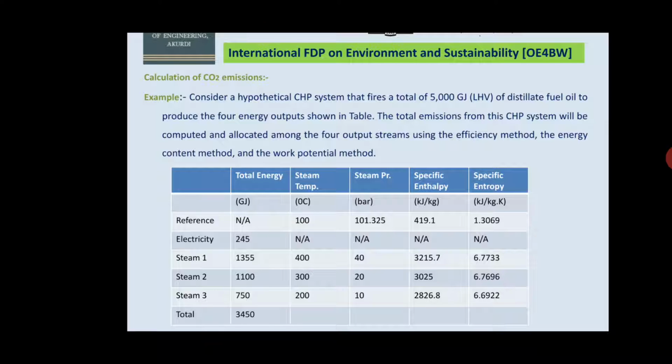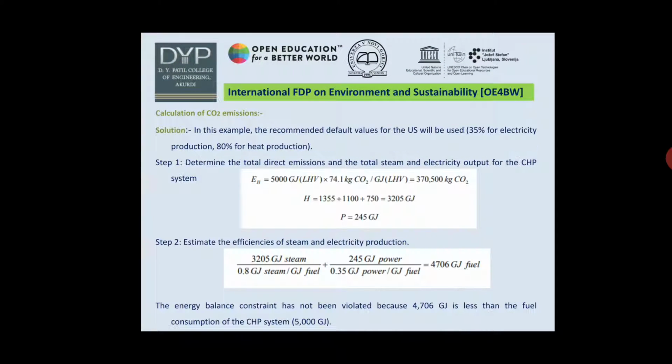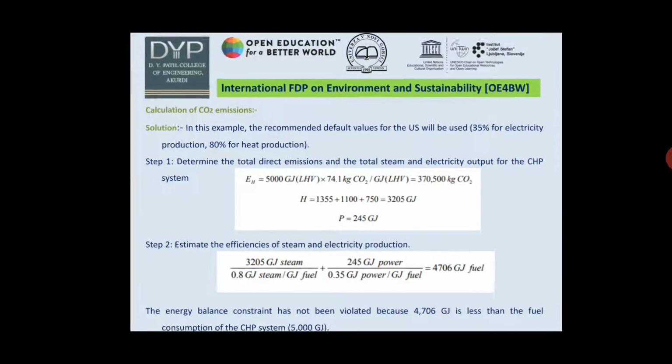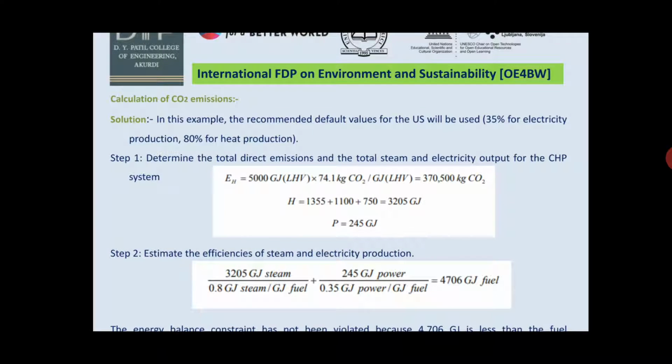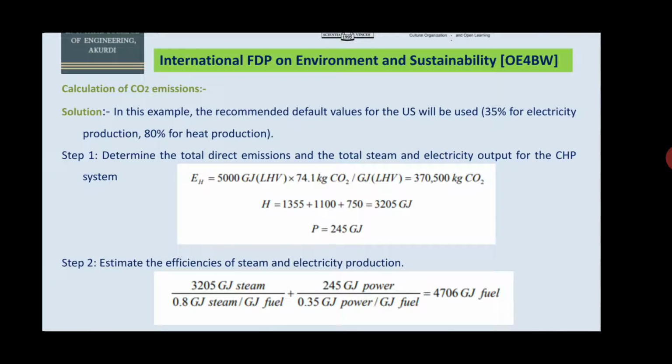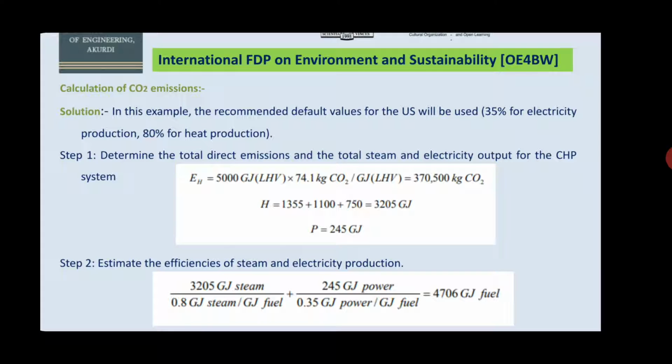There are various steps to calculate the CO2 emissions. In this example, the recommended default values for the US will be used: 35% for electricity production and 80% for heat production. Step first, determine the total direct emission and the total steam and electricity output for the combined heat and power plant.